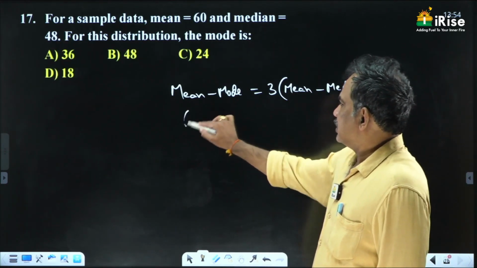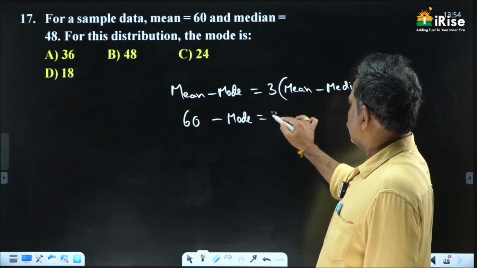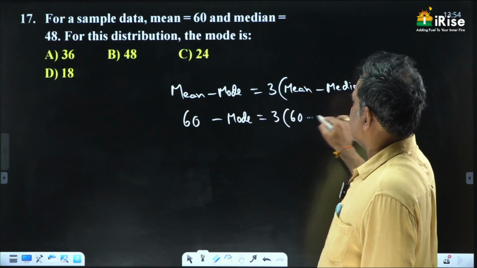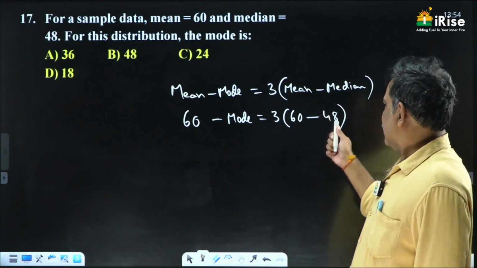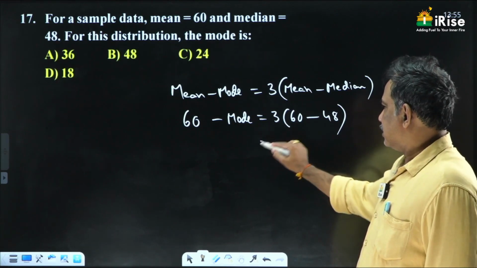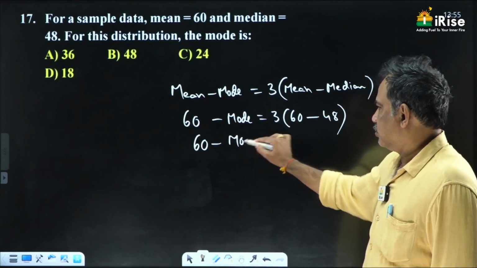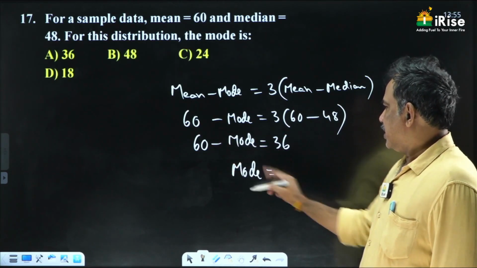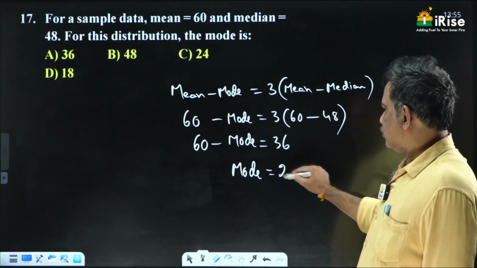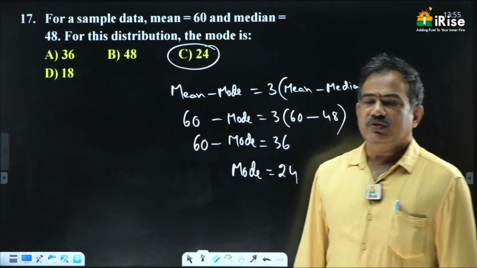Here mean is given as 60 minus mode is equal to 3 into mean 60 minus median 48. 60 minus 48 is 12, 12 3s are 36. 60 minus mode is equal to 36. So what is mode? 60 minus 36, which is equal to 24. So the answer for this question is 24.